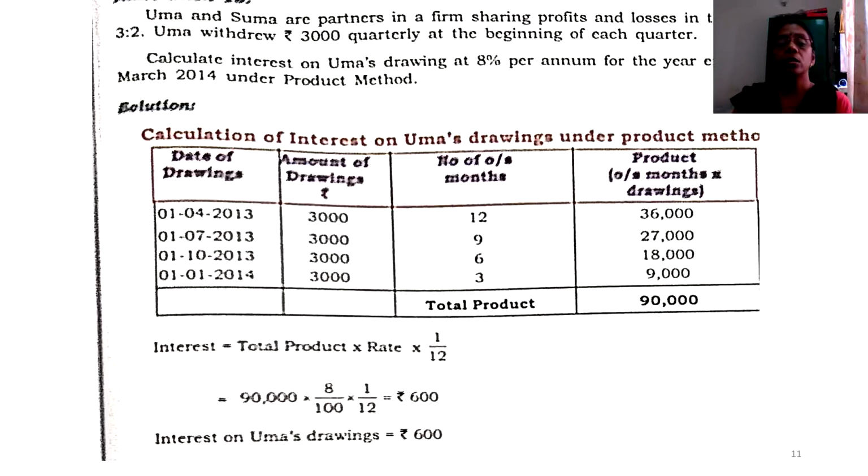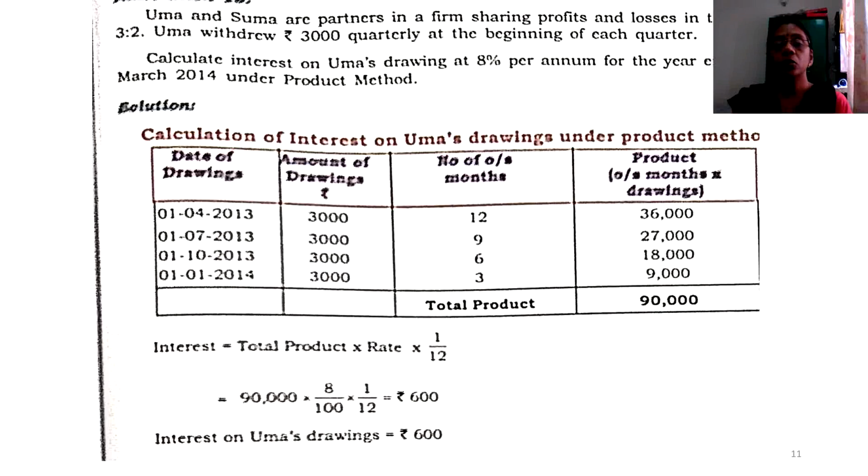And number of outstanding months: always, when you have already drawn up the date of withdrawal, from that date till 31st March, of whichever year you are talking about. Here, assuming that 13-14 happens to be the financial year which I have taken in the example, my year end is 31st March 2014. So how do I calculate number of outstanding months here? 1st of April 2013 till 31st of March 2014. That gives me a count of 12 months.